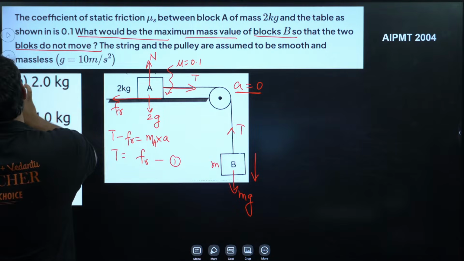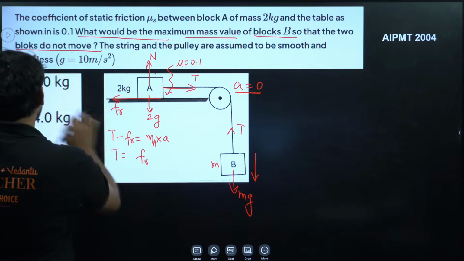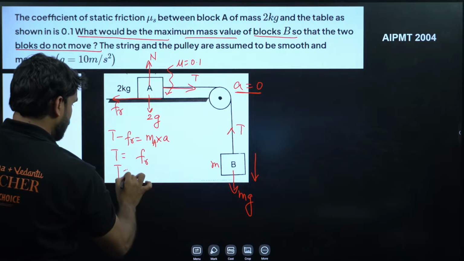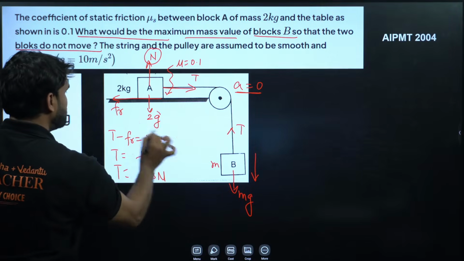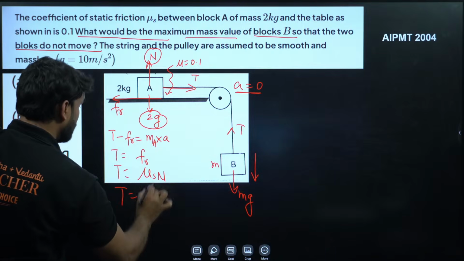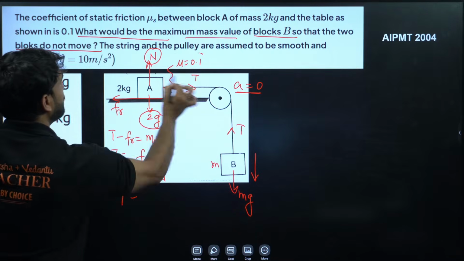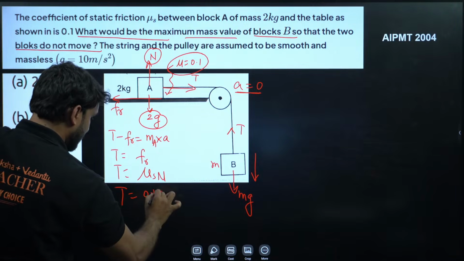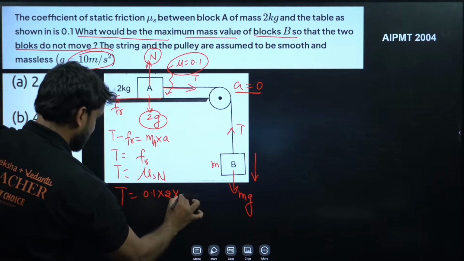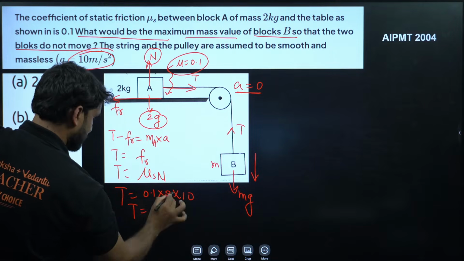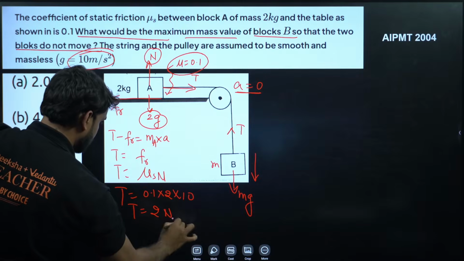Let's modify this formula. T will be equal to friction, which means mu s N, and N is equal to mg. So T is equal to mu s, which is 0.1, into m, which is 2, and g we use as 10. So T will be equal to 0.2 times 10, which is 2 Newton.